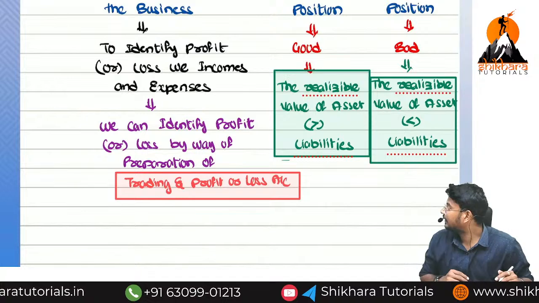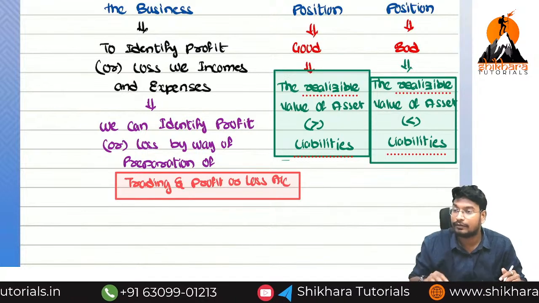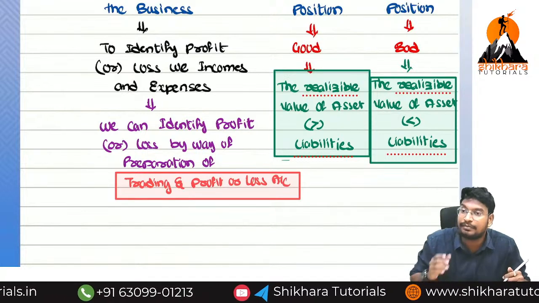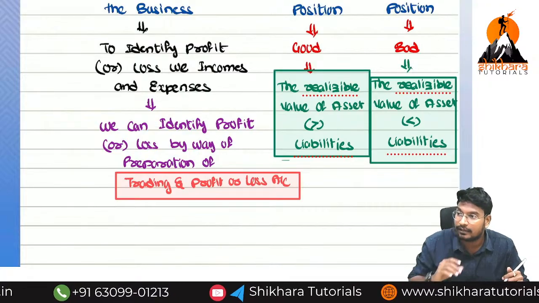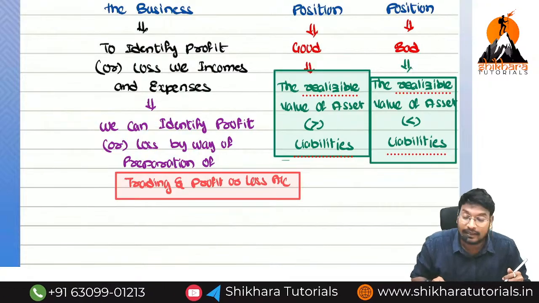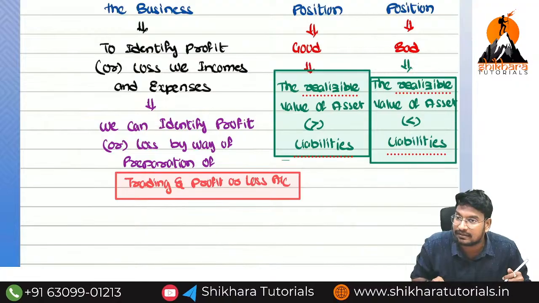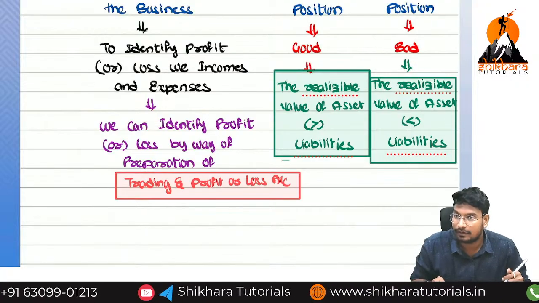Okay, guys, are you getting the point? The realizable value of assets is more than liabilities means solvent or insolvent? Solvent. The realizable value of assets is less than liabilities means insolvent. Okay, now good.